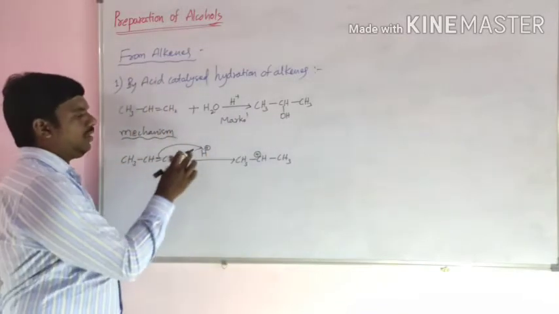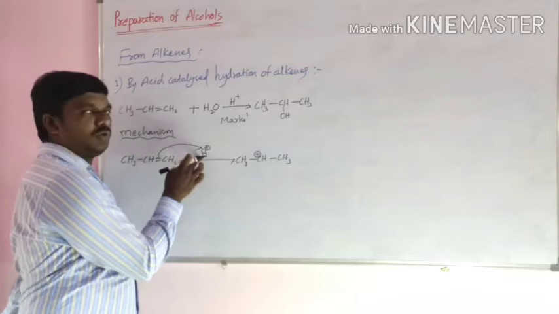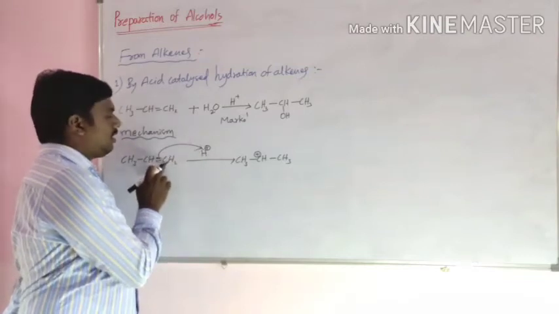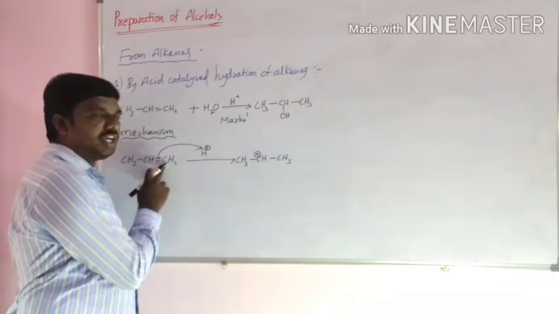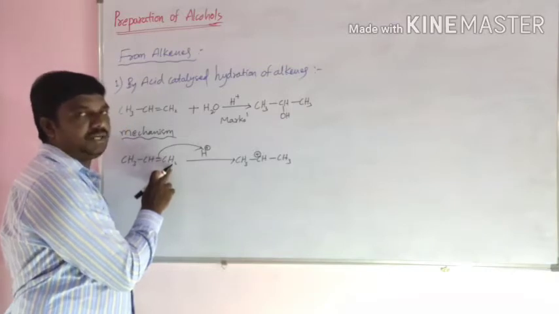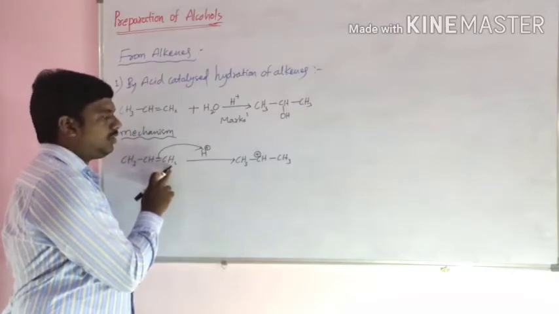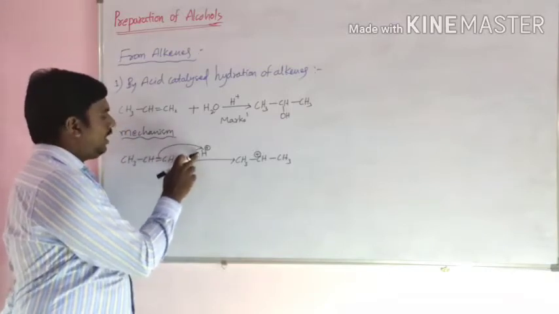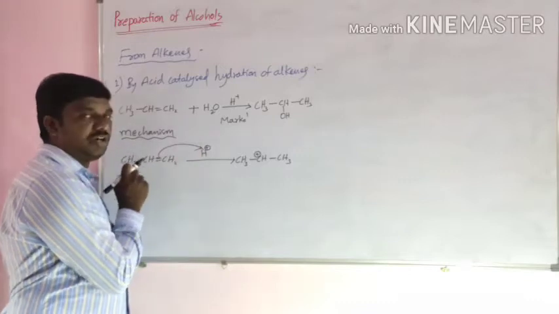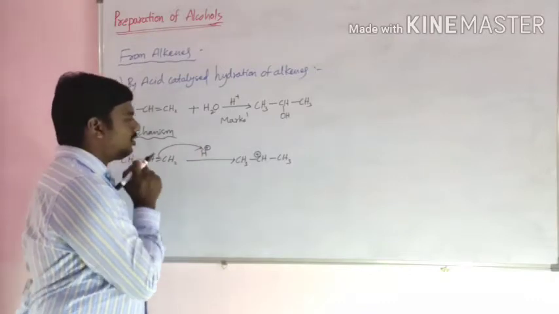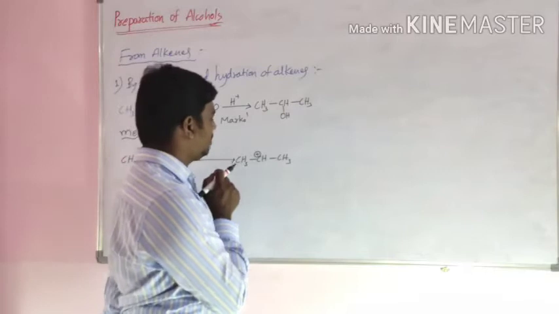What is Markovnikov rule? Hydrogen goes to the carbon atom which contains the larger number of hydrogen atoms. So here electrophile attacks at the carbon atom which contains the larger number of hydrogen atoms.